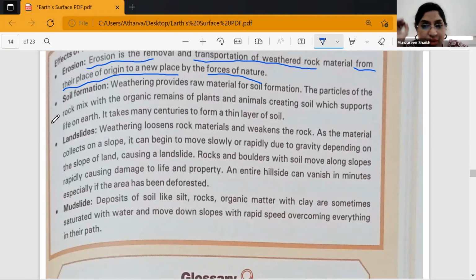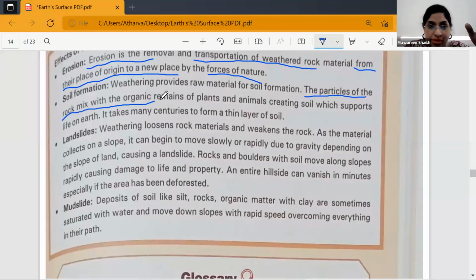Now, how does this happen? The particles of the rock mix up with the organic remains of plants and animals. Please underline this. The particles of the rock mix up with the organic remains of plants and animals, and because of that, they create soil.